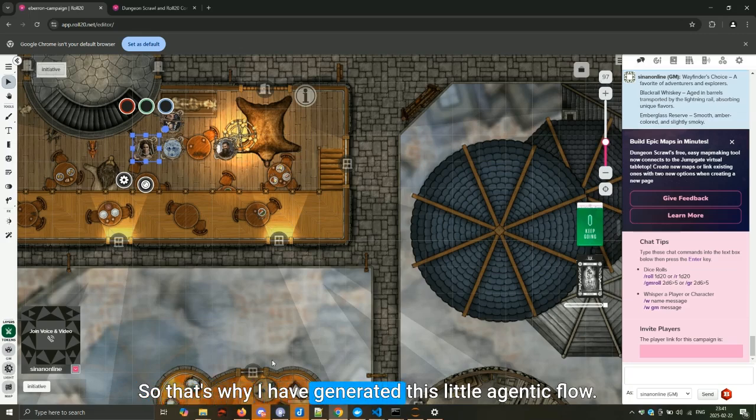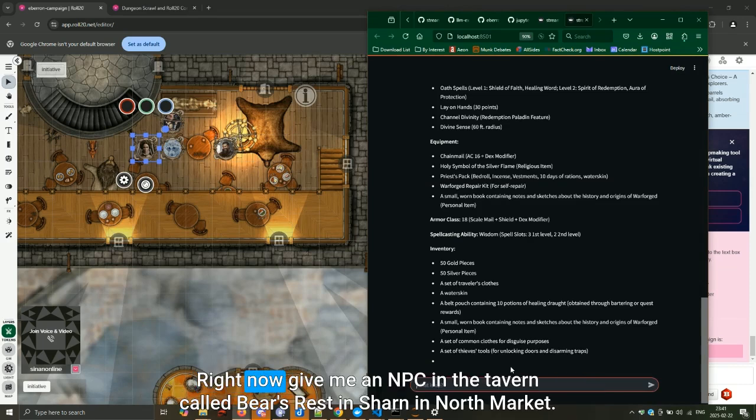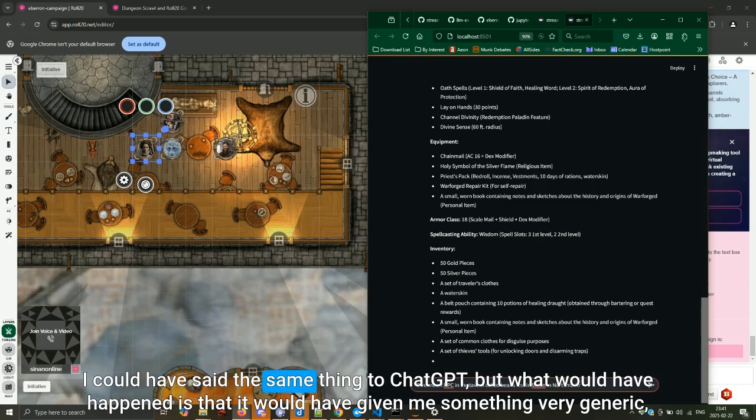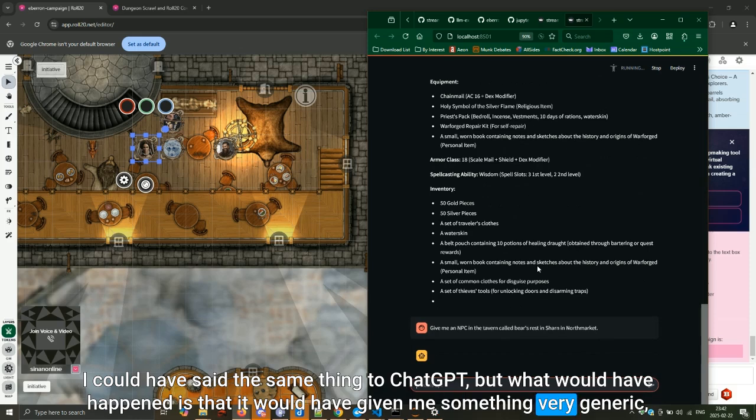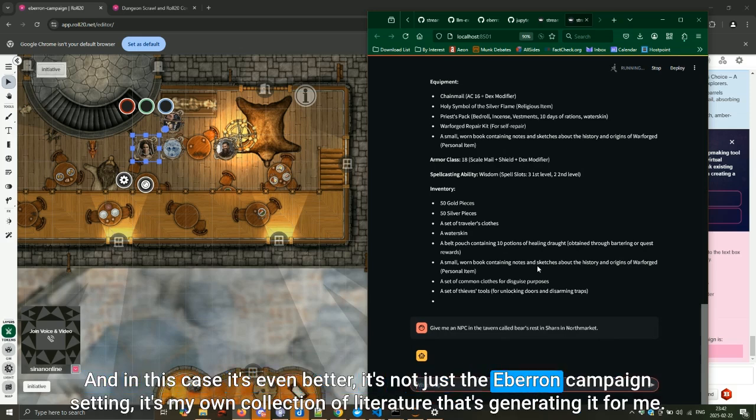So that's why I have generated this little agentic flow. Right now, give me an NPC in the tavern called Bear's Rest in Sharn in North Market. I could have said the same thing to ChatGPT, but what would have happened is that it would have given me something very generic rather than something that is specific to the Eberron campaign setting. And in this case, it's even better. It's not just the Eberron campaign setting, it's my own collection of literature that's generating it for me.